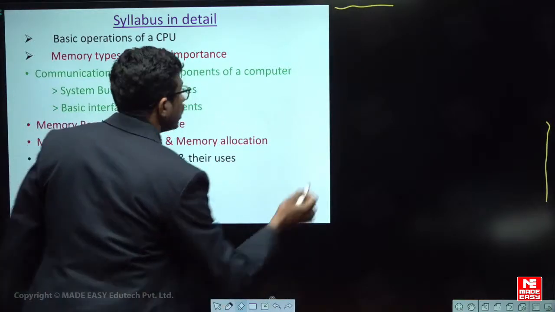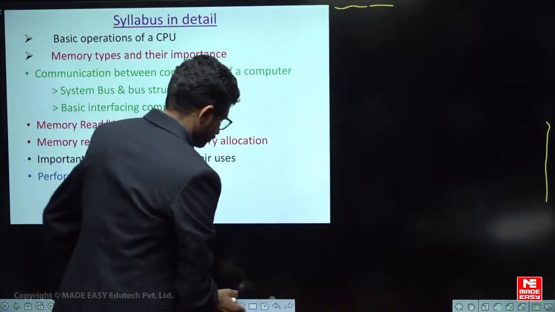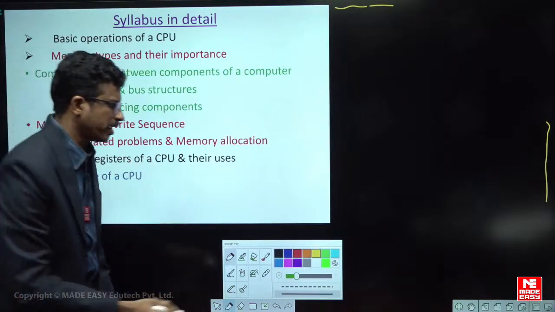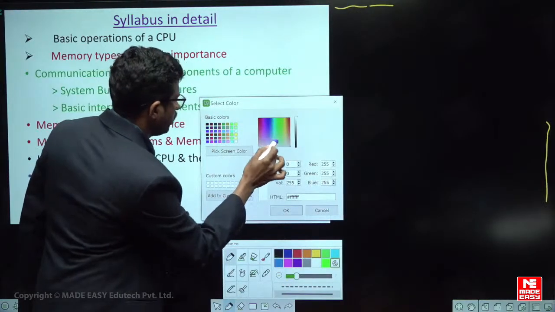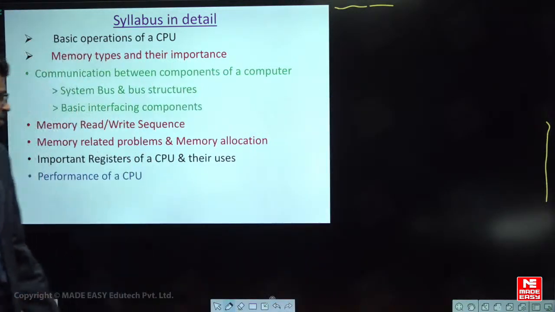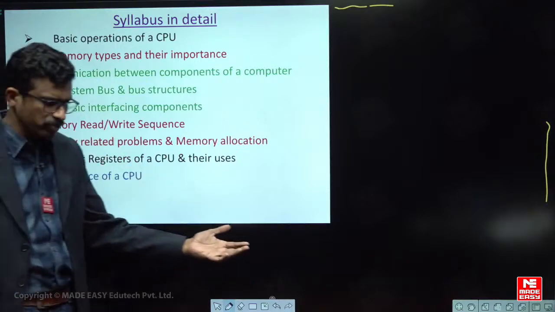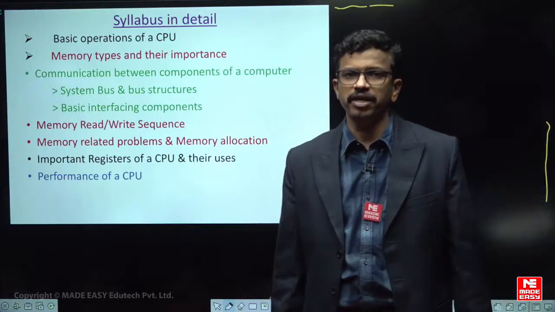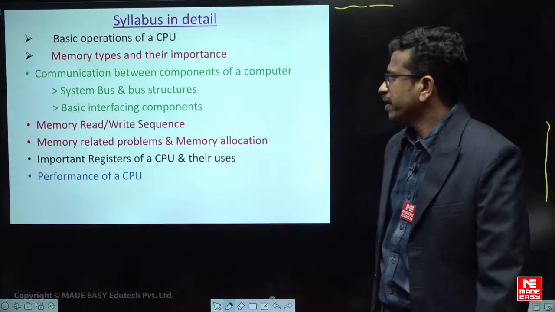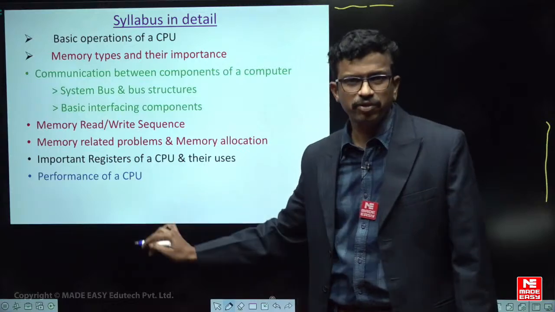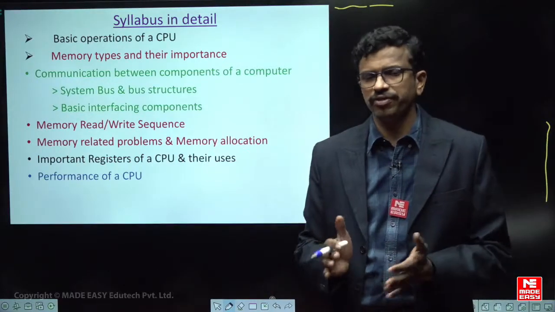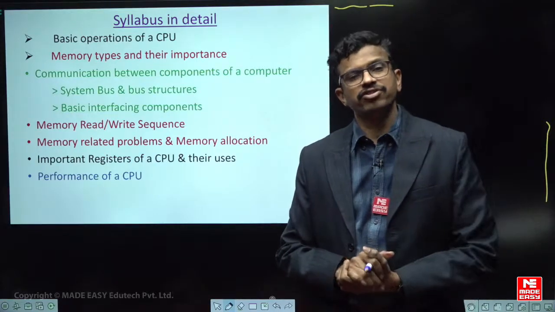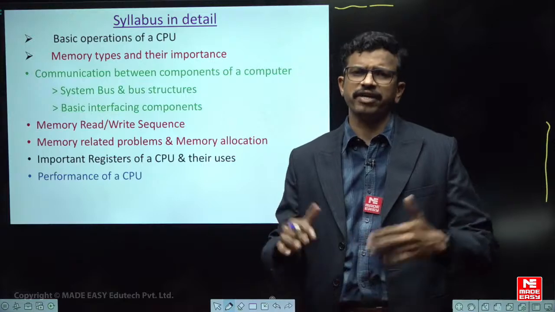It can also be based on the important registers which are a part of the architecture in the CPU. There can be different possible questions in these topics. We shall discuss the basic level of questions, and similarly the next level of questions which can be possible at a higher level also. You may also have the performance of a CPU, by which you find out the execution time. Based on the execution time, you can find out how fast the instructions can be executed in the CPU, or for a particular CPU.